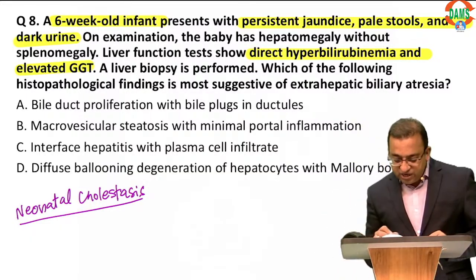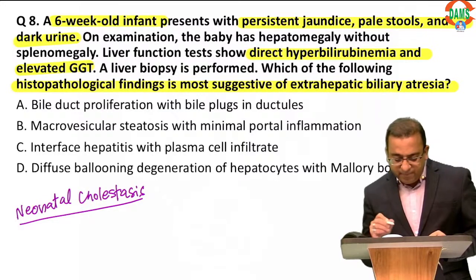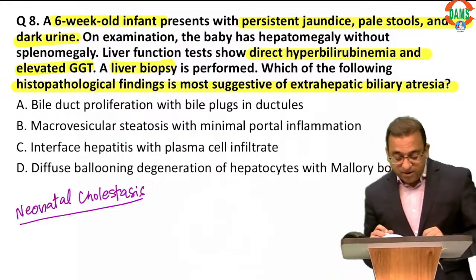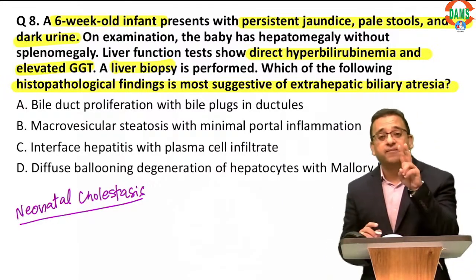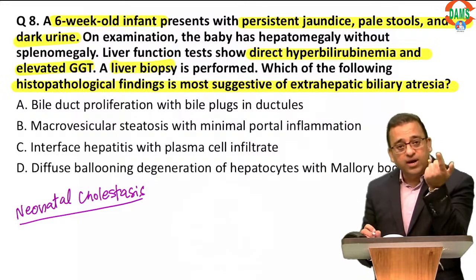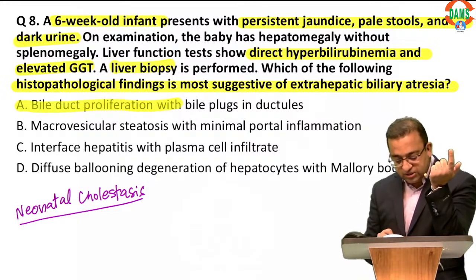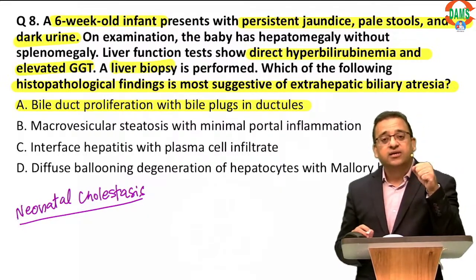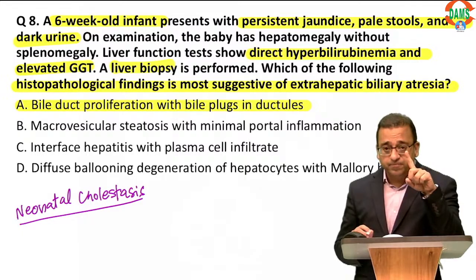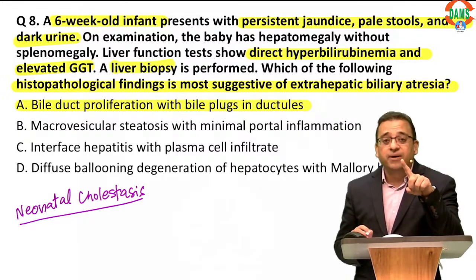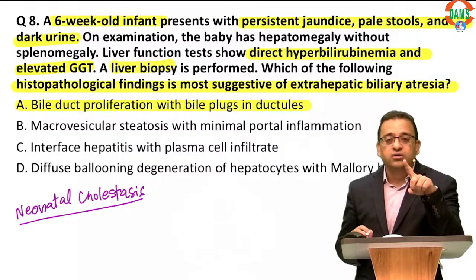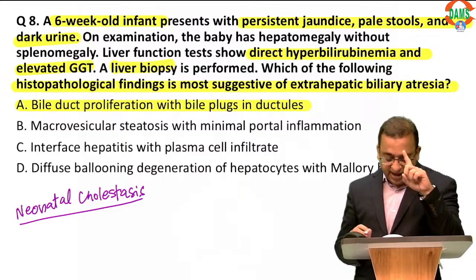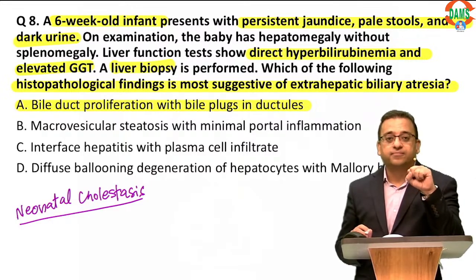Now the question is, which pathological finding suggests biliary atresia? Now remember, in biliary atresia, we do liver biopsy for 2 reasons. Number 1, to diagnose, and in biliary atresia, we see bile duct proliferation and bile plugs in the liver. Number 2, liver biopsy also helps to exclude other causes of cholestasis.